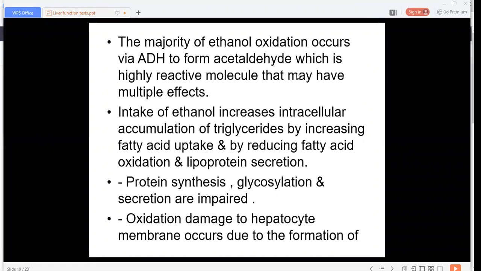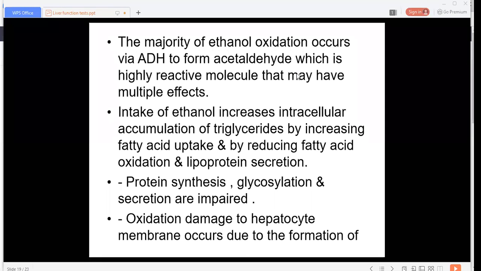So this initiates the inflammatory reaction, that is the cytokines and endotoxinemia. This initiates the inflammatory reaction in the liver, and there will be damage of the hepatocytes.